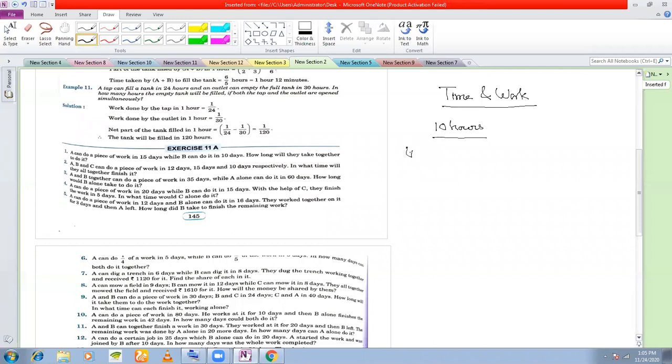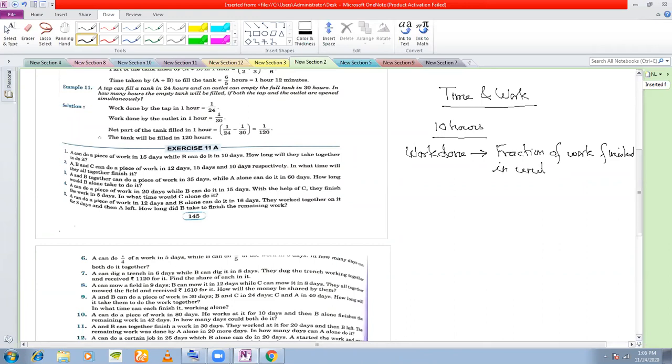Then we define something called the work done. What is the work done by you? Work done is the fraction of work finished in unit time. For example, coming back to our example, you are finishing your homework, say of 10 sums or 20 sums, whatever, and in order to finish your homework, you are taking 10 hours. So what is the work done by you?